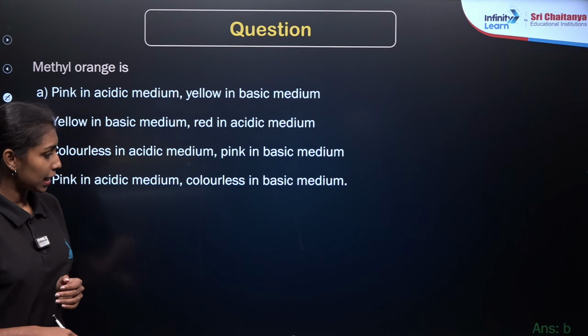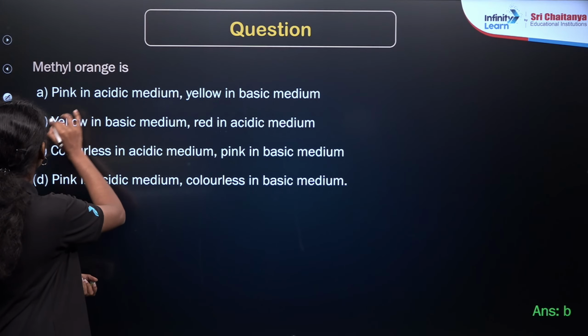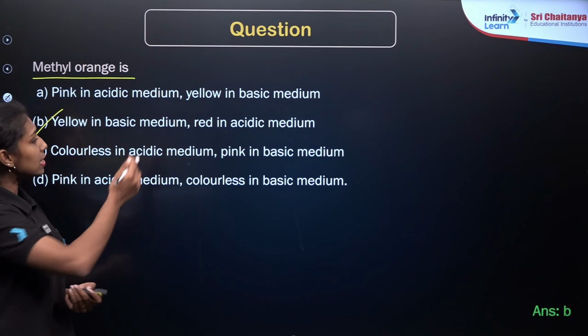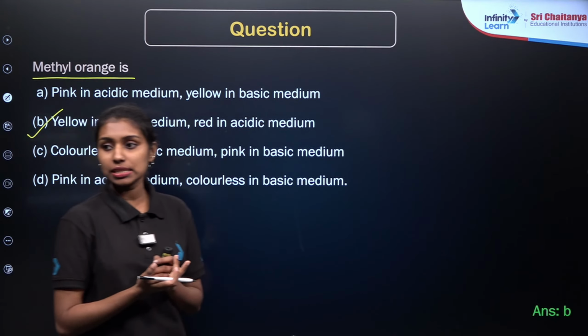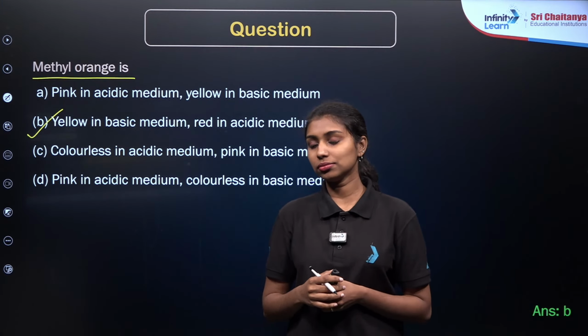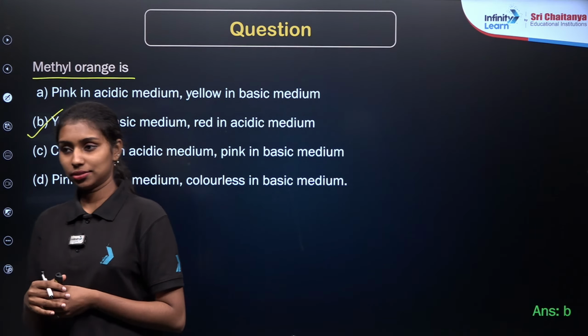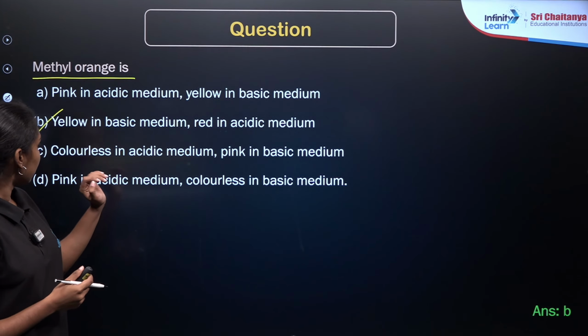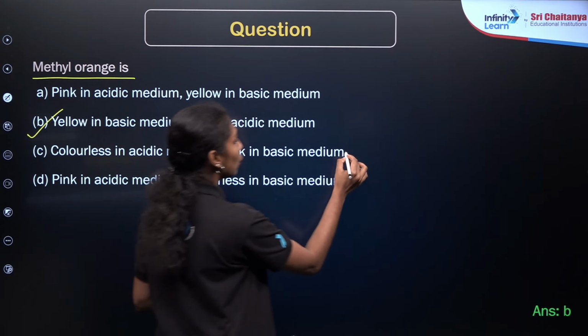Yes, option B is the correct answer, right? Option B is the correct answer. So methyl orange, as we already know, this is an indicator, right? What do you mean by indicator? Ayush, option B is the correct answer. This is in the case of phenolphthalein indicator.